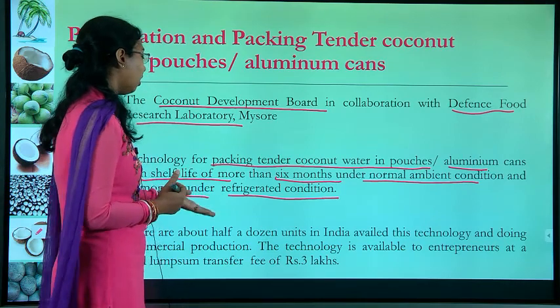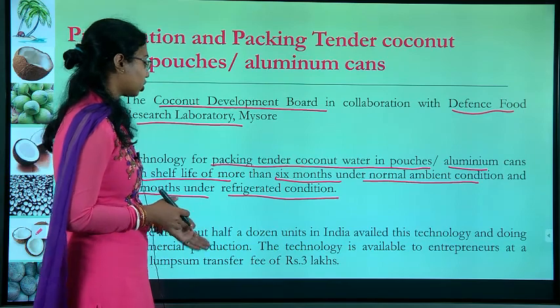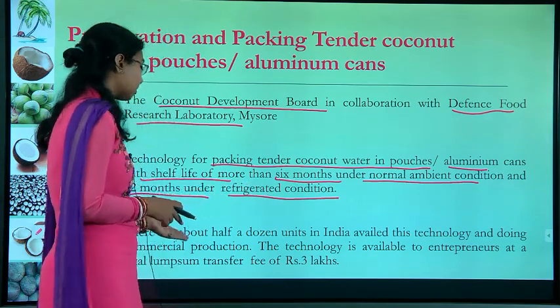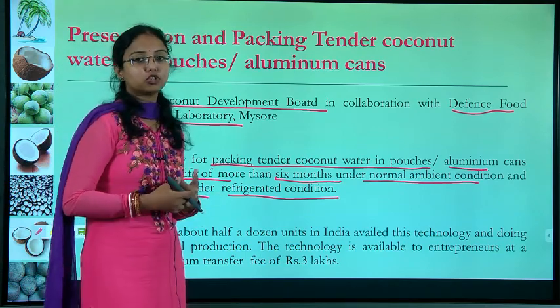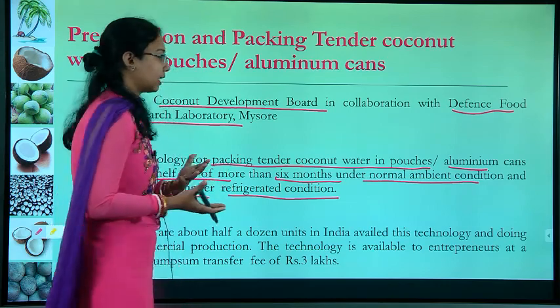There are about half a dozen units in India that have this technology and are doing commercial production. This technology is available to entrepreneurs at a total lump sum transfer fee of rupees 3 lakh. So they are transferring the technology to people who want to do business with it.